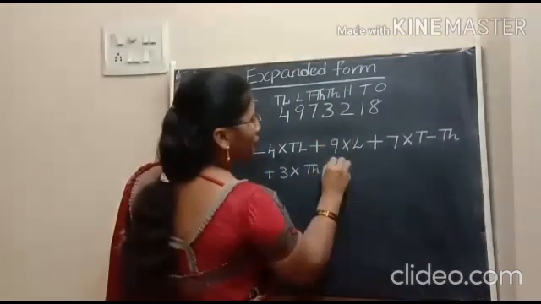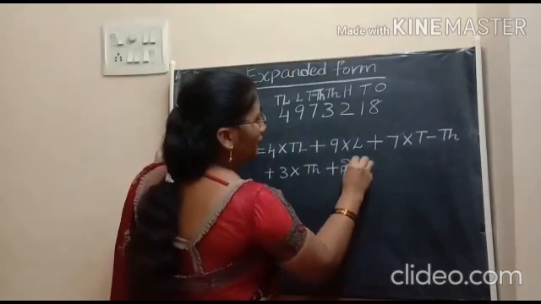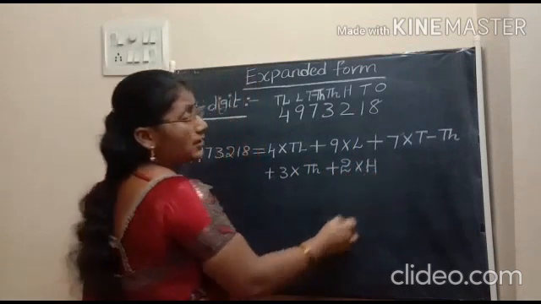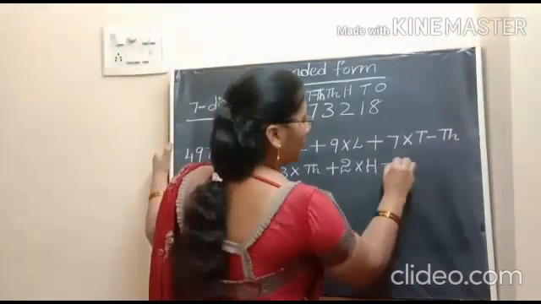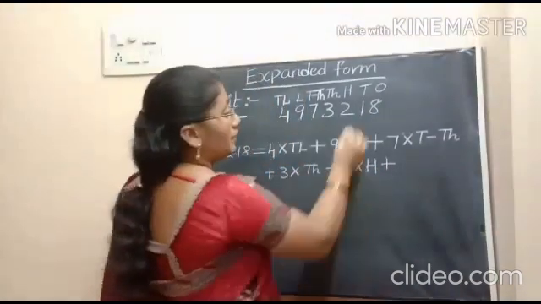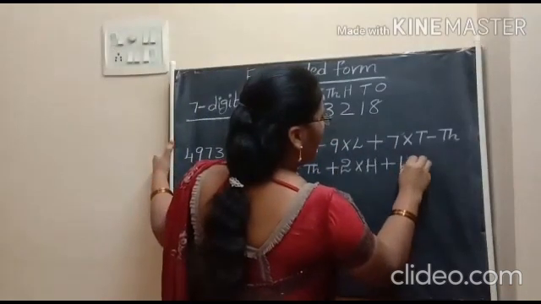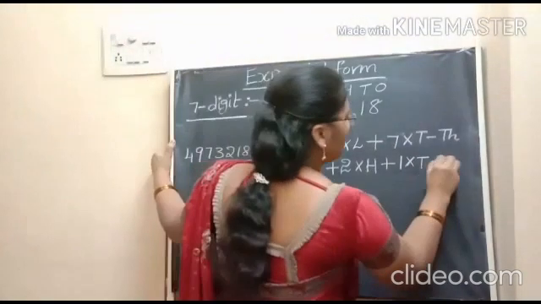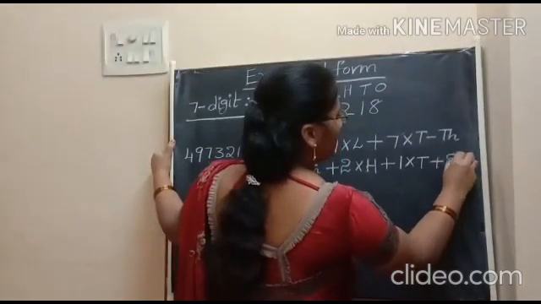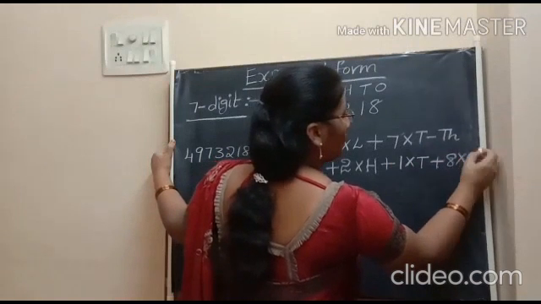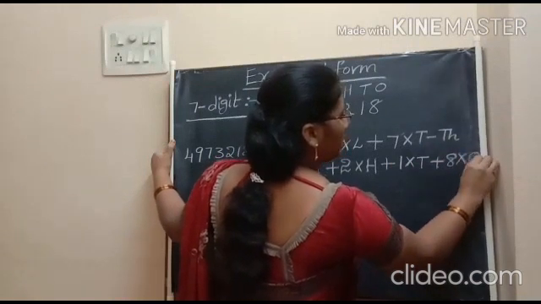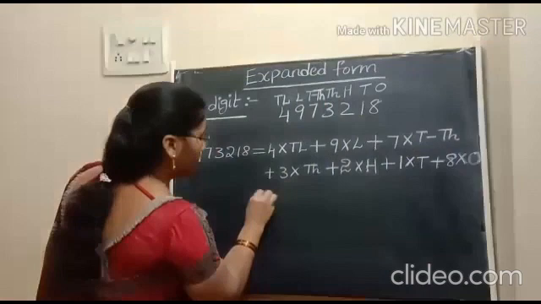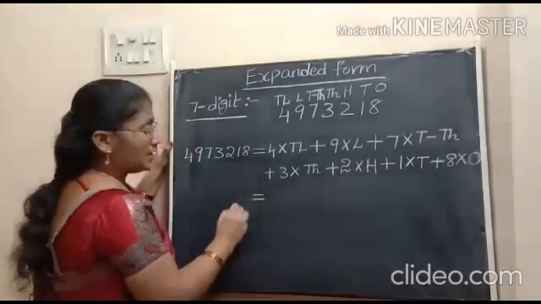Next, place value of 2. That is 2 into 100, because 2 is the face value and H is the place of its digit. Next, place value of 1. 1 is in the tens place, so we should take 1 into T. Plus 8 is in the ones place, so we should write O. O means ones.